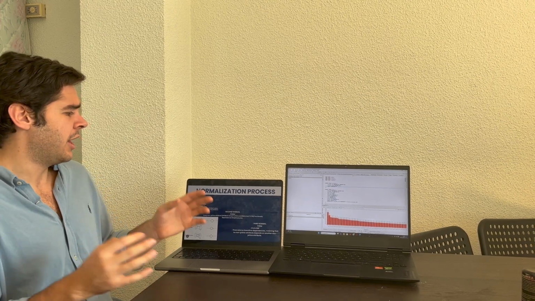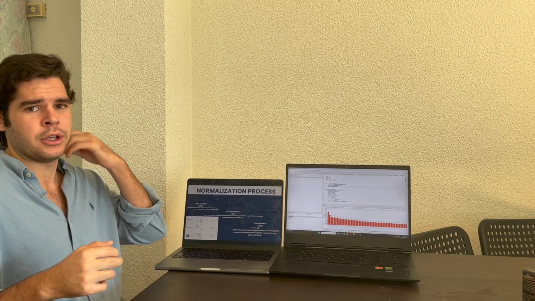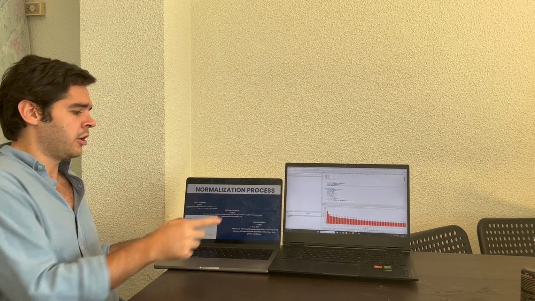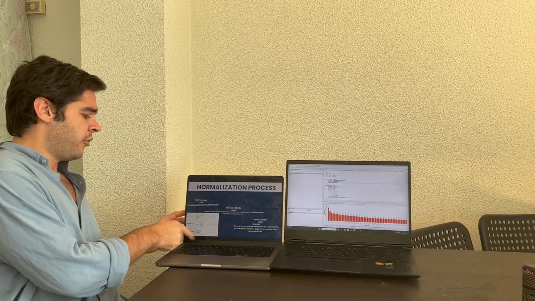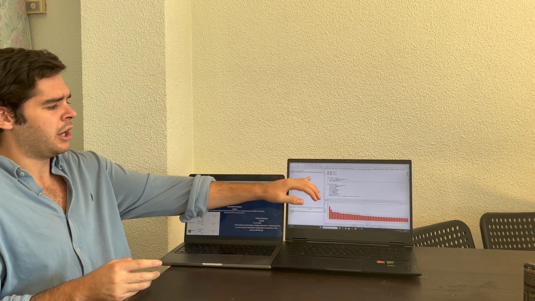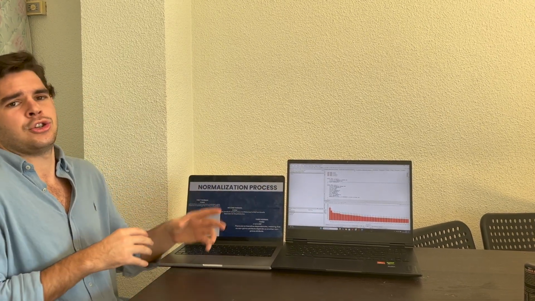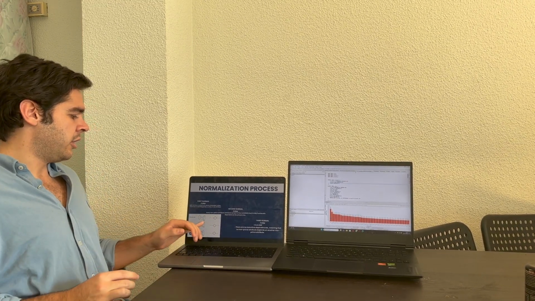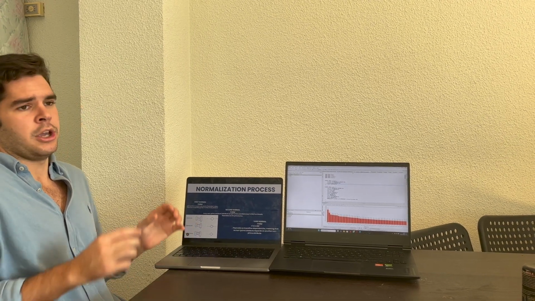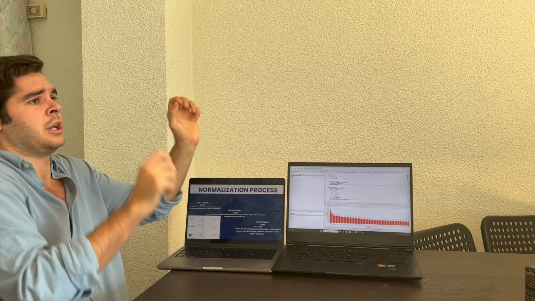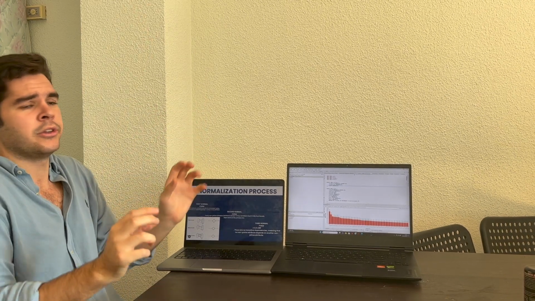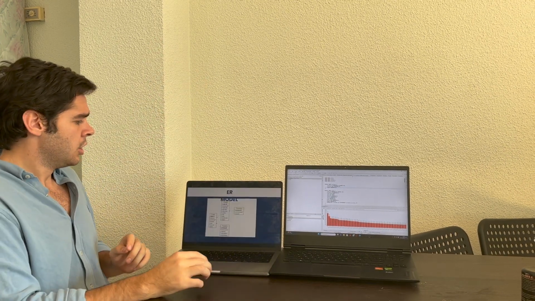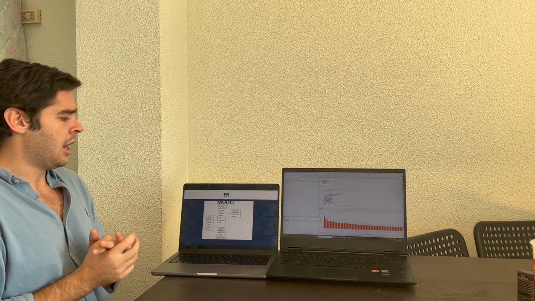Okay, so when we have that, we have everything, the normalization process finished, and we can create the ER diagram. But if we see here in the report, I explain all the different relationships: one-to-one, one-to-many, many-to-many. Basically it is explained in this chart. One-to-one is one assignment, one-to-many is that one on the left can have many on the right, and many-to-many basically that many on the left can have many on the right. Okay, so like this we create our ER model.